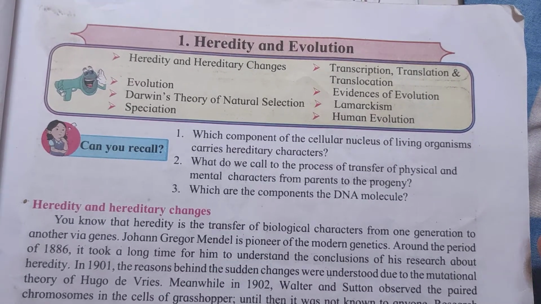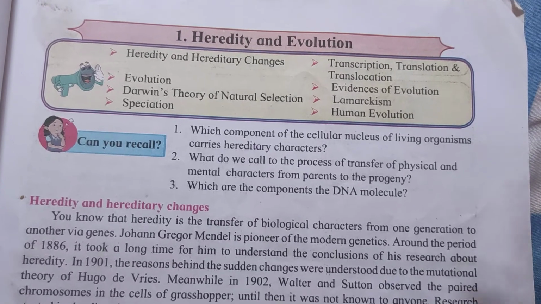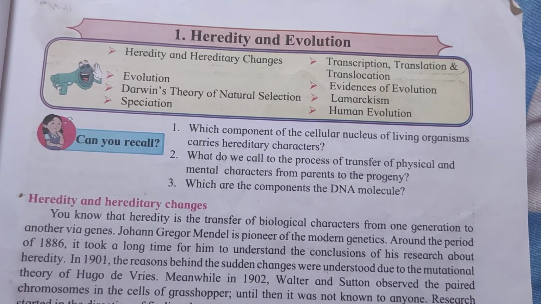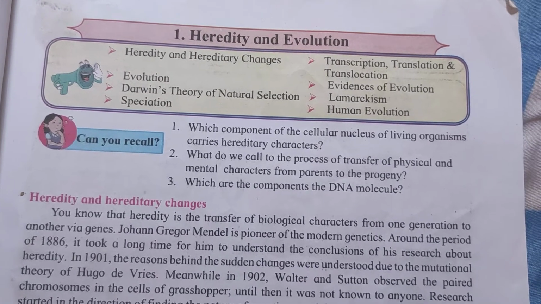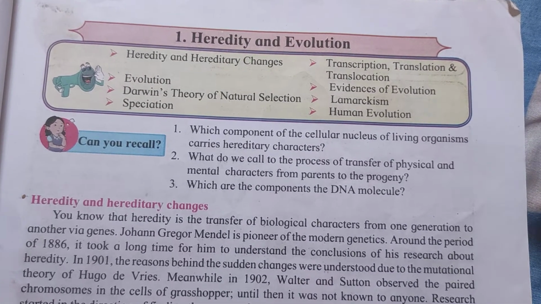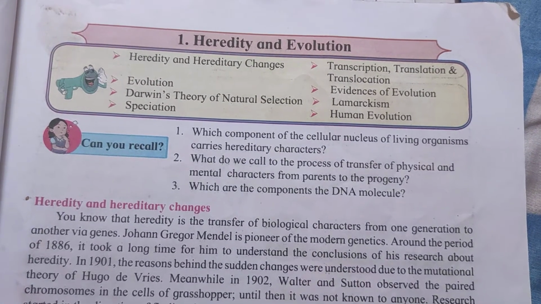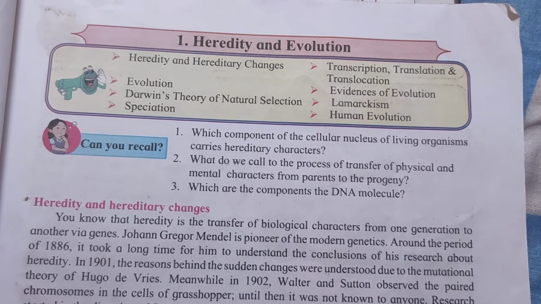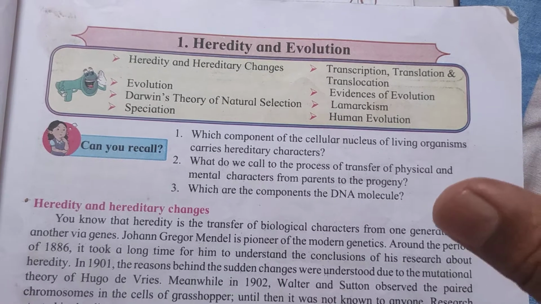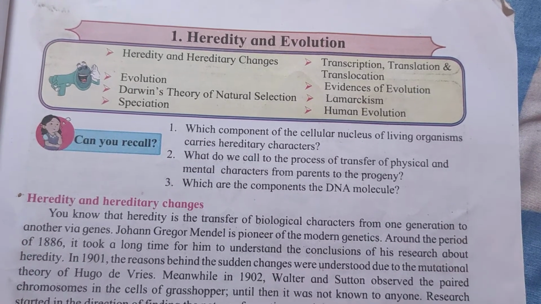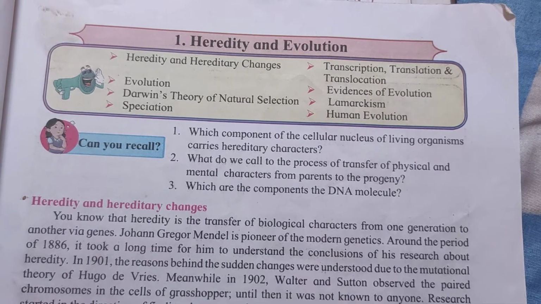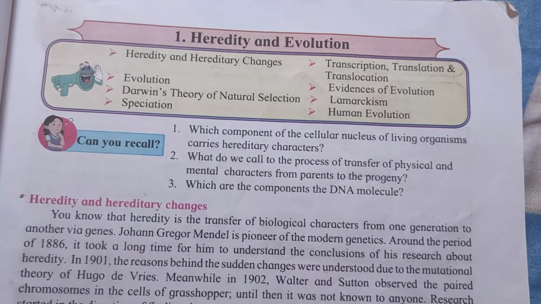If we observe any family, we will find some similarities between father and son, mother and daughter. This similarity occurs due to the transfer of biological characters from one generation to another generation.